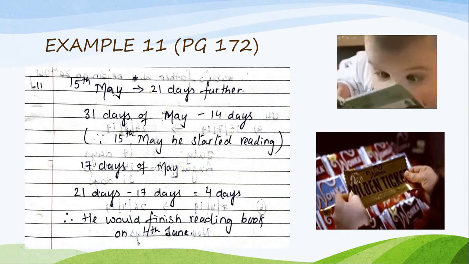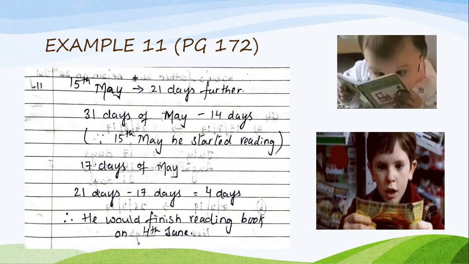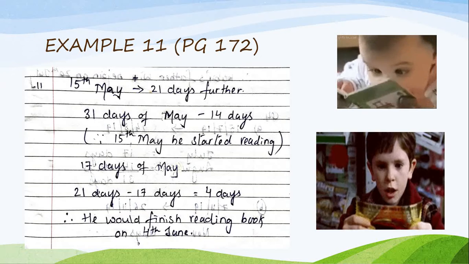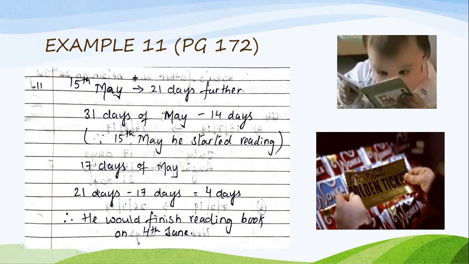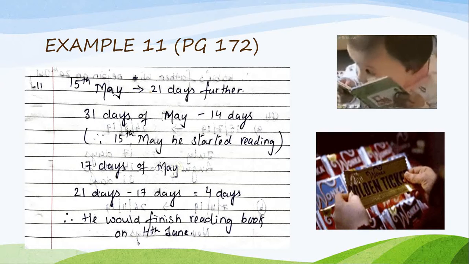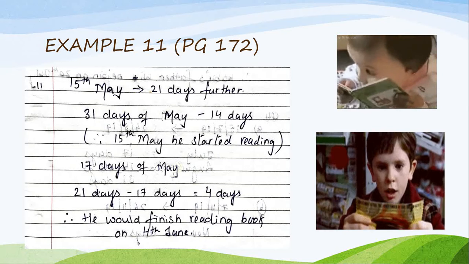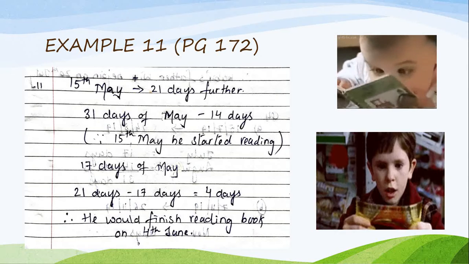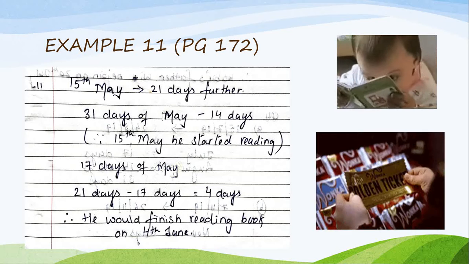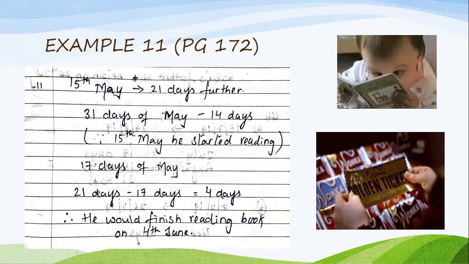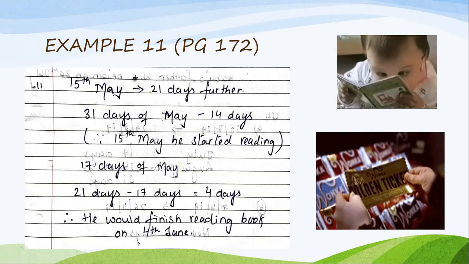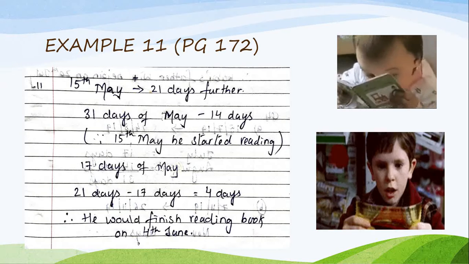Nishan started reading Charlie and the Chocolate Factory. It's a book, it's a novel. On 15th May, it took him 21 days to complete the book. Okay, on what day did he finish reading? So 15th May when he started reading the book, and I have written plus and arrow. That means 21 days further. So what day will he finish reading the book?